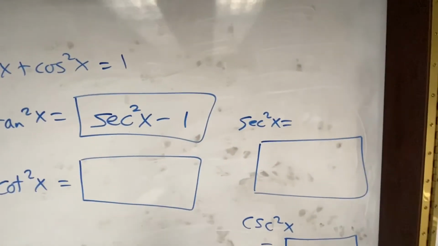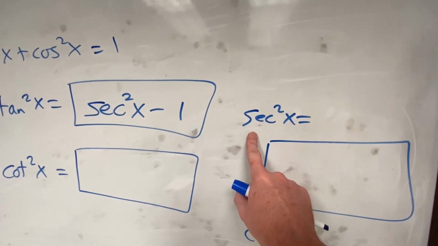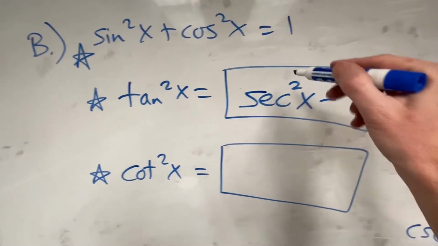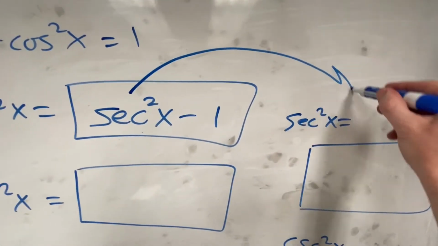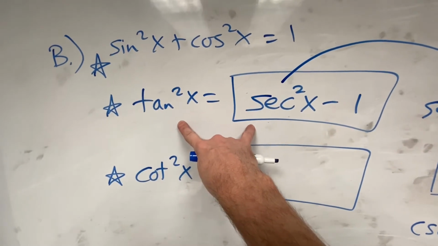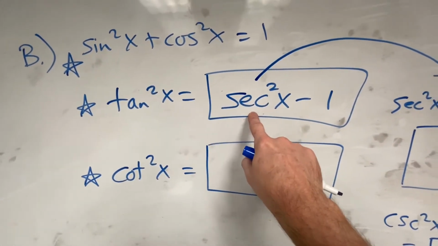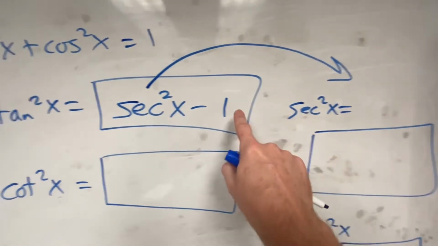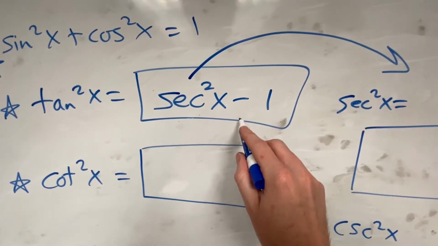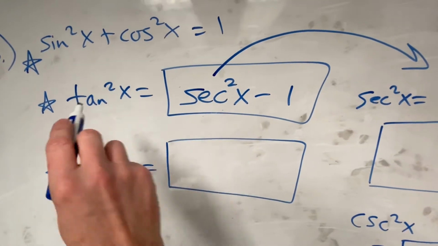Now, what if you ever find yourself in a situation where you need to get secant squared and not tangent squared? Can we do a spin-off of this newfound formula? So you'd have this in your head right here. I want to isolate secant squared by itself. If we just didn't have that pesky minus 1, could we just do plus 1 to both sides?